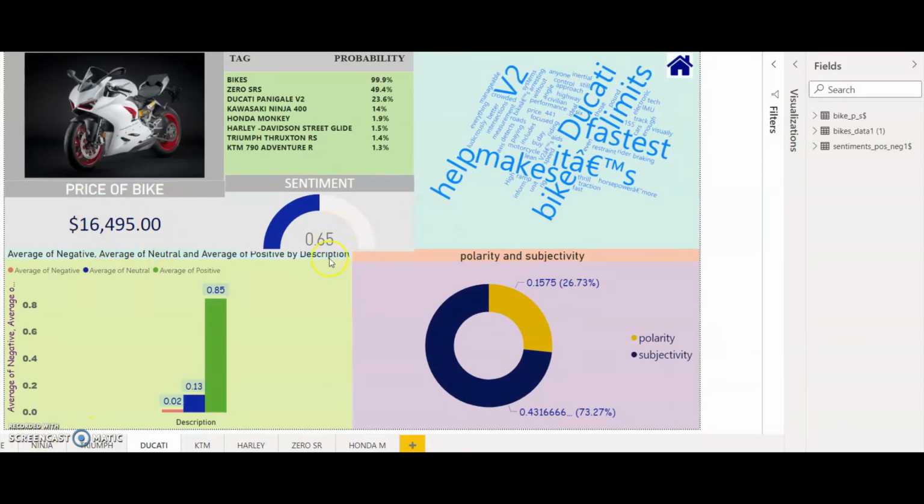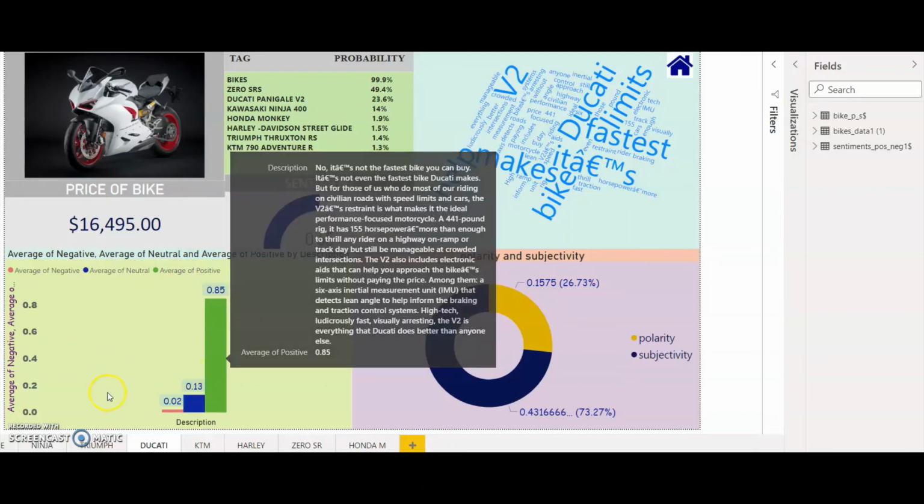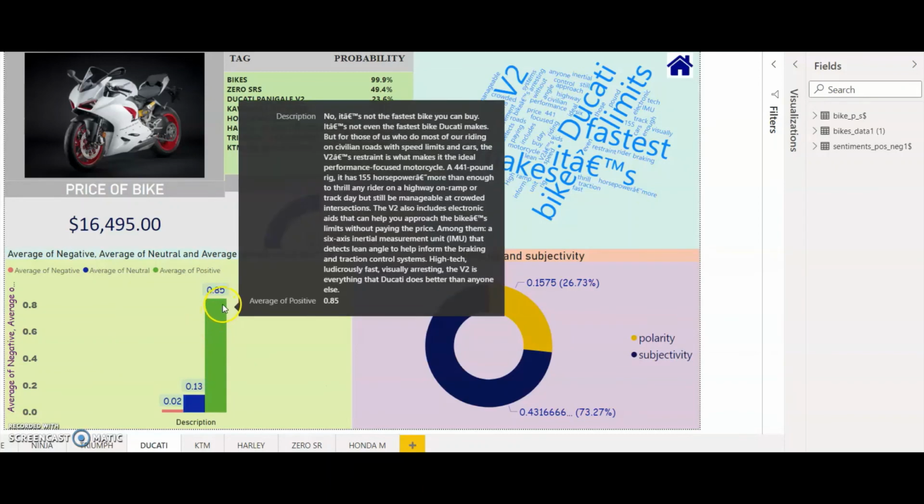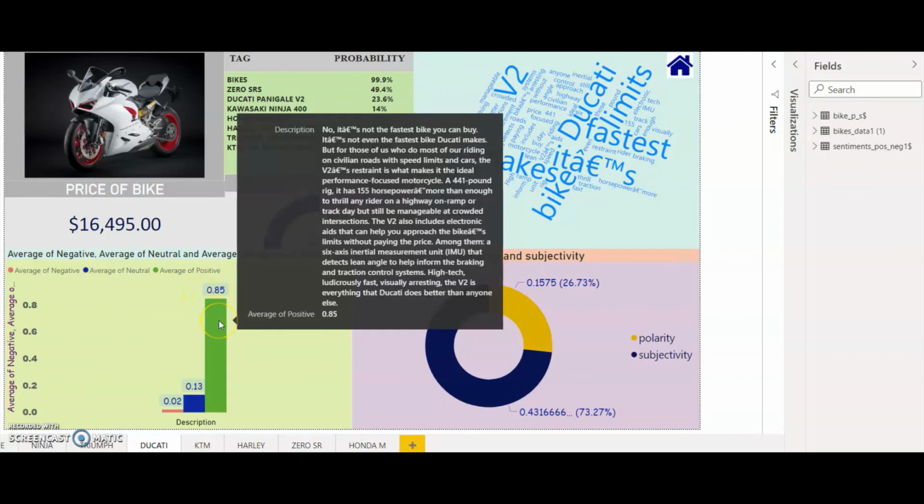Next we have the sentimental value shown using the gauge visualizations. We have added sentimental visualizations for all of the bikes. Now we can see that from the sheet we have represented the positive, negative and neutral values for all the different bikes and have used the bar graph type of visualization to show the cases. Here it means that the positive one was around 85%. When we hover here, it shows the average of the positive and the particular description. So the positive aspect was 85% here.